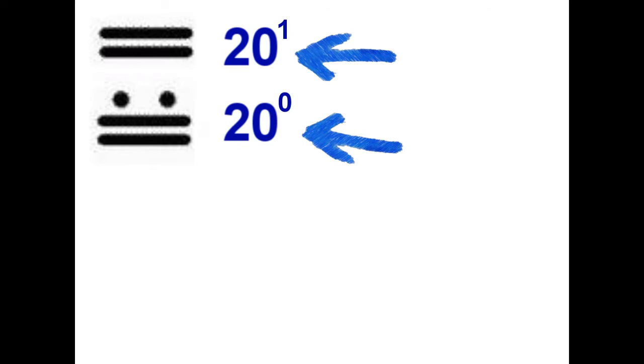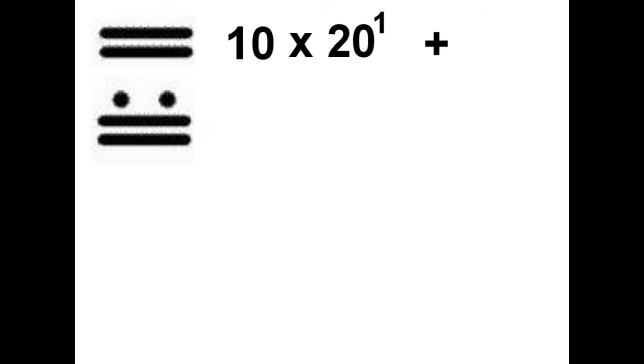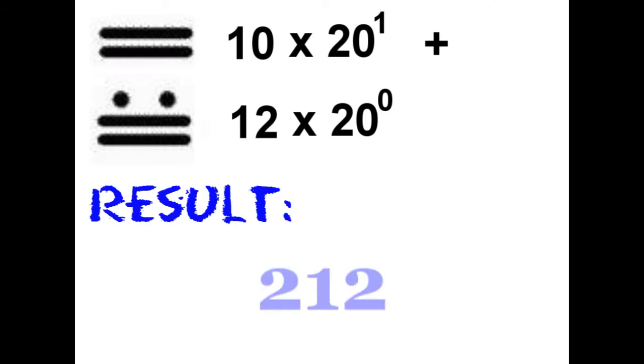So let's start with the highest stack, which is this top number. We multiply it by 20 to the 1st power, and we add it to the number on the bottom that's multiplied by the 20 to the 0th power, and in the end we get 212.